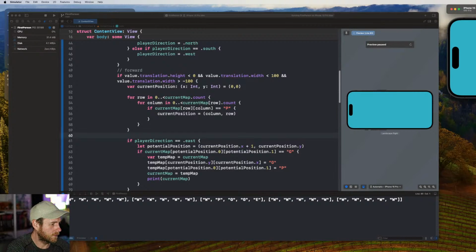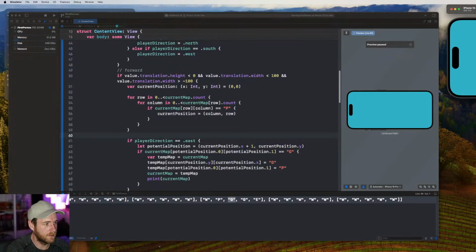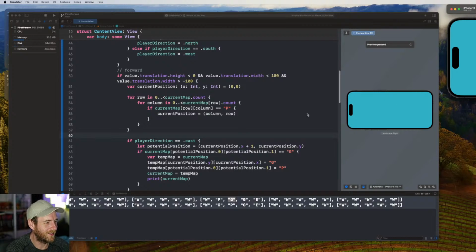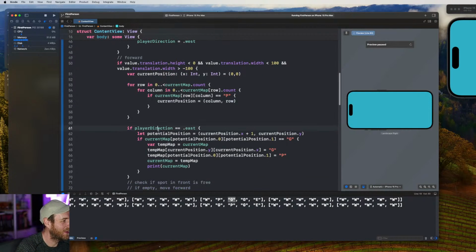Okay, so we'll just focus here. We got the P there. It should move across to here. Swipe up. Yep. We do it again. Are we facing the wrong way again? It doesn't work. It doesn't work. Okay.